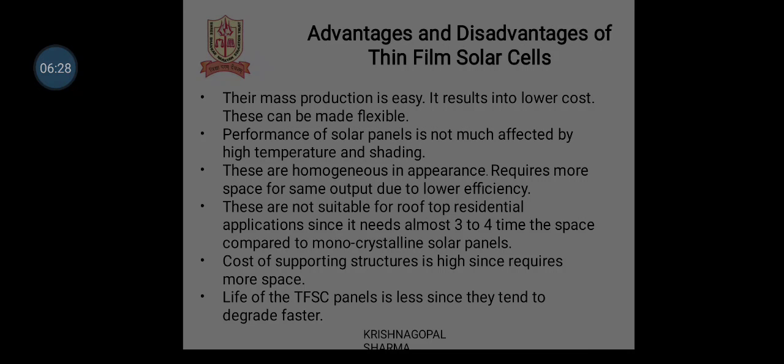These are homogeneous in appearance. They require more space for the same output due to lower efficiency. These are not suitable for rooftop residential applications since they need almost 3 to 4 times the space compared to monocrystalline solar panels. The cost of supporting structures is high since more space is required. The life of thin film solar cell panels is less since they tend to degrade faster.